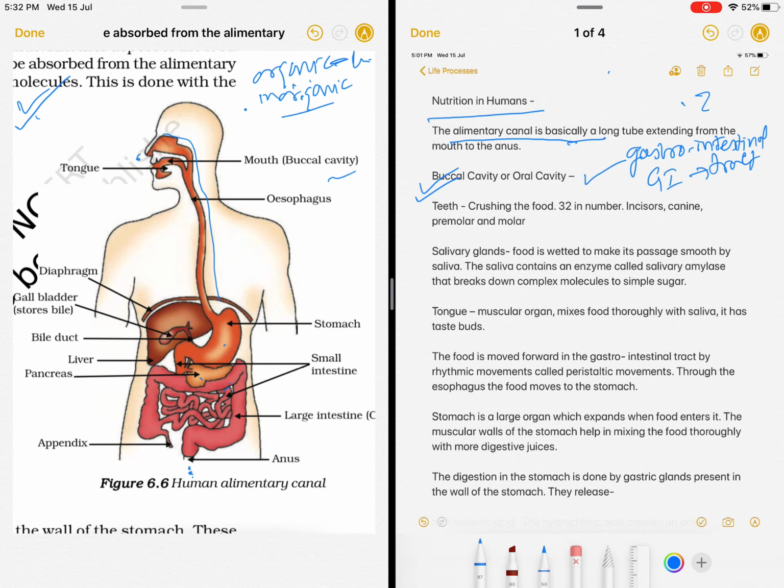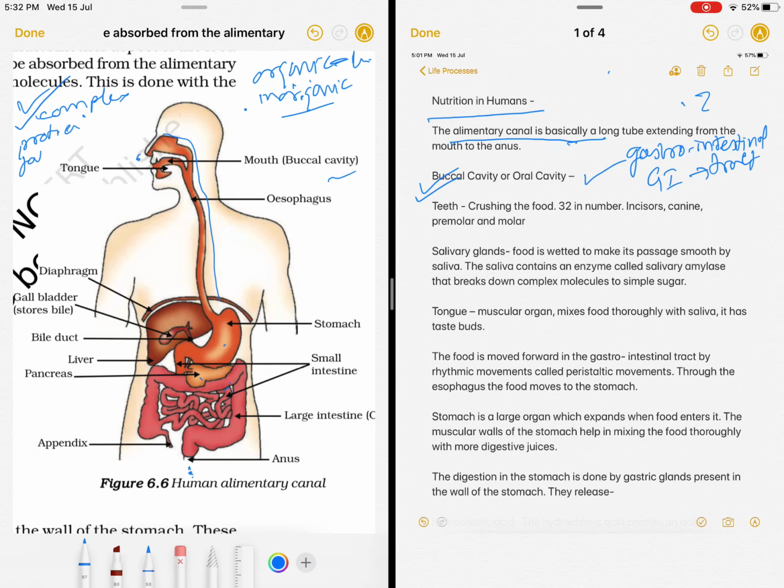The entire system is made to digest the complex food material into simpler food materials. So what do you mean by the complex food materials? See, we know our nutrients are proteins, fats, carbohydrates, vitamins, minerals.